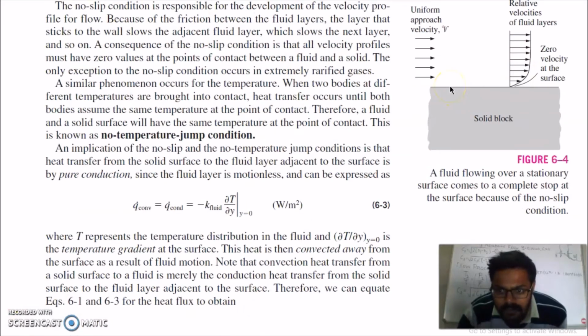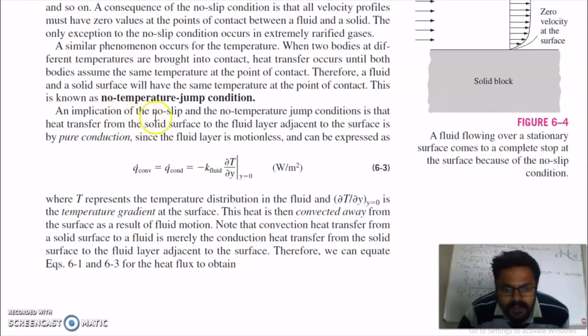When two bodies come into contact, say a fluid is in contact with a solid body, heat transfer will occur until the fluid reaches the same temperature. This is known as the no temperature jump condition. So the implication of no slip and no temperature jump conditions is that heat transfer from the solid surface to the fluid layer adjacent to the surface is by pure conduction.